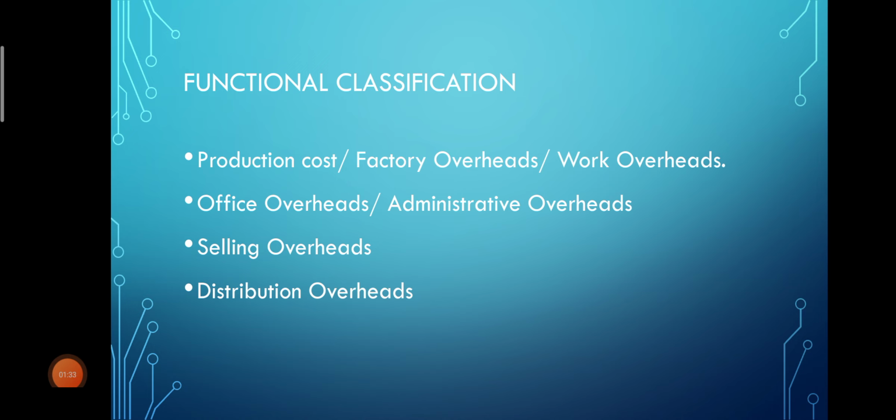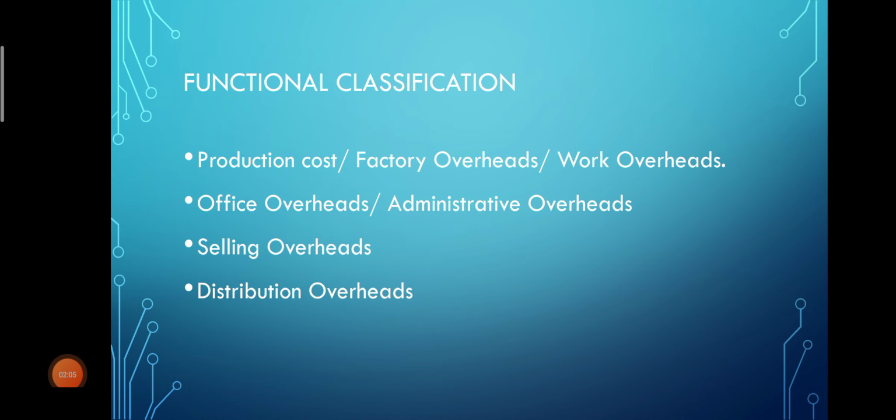Now expenses which are relating to the production are called factory overheads. For example, rent, taxes, insurance, lighting which is relating only to the factory, or depreciation of plant and machinery, and on factory building, then welfare and medical expenses of factory workers.